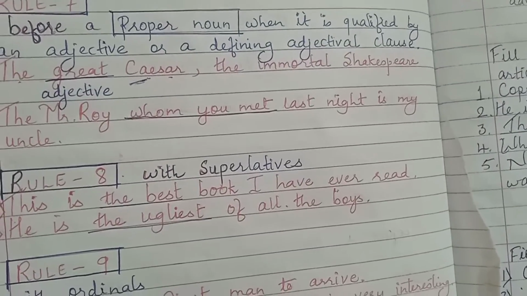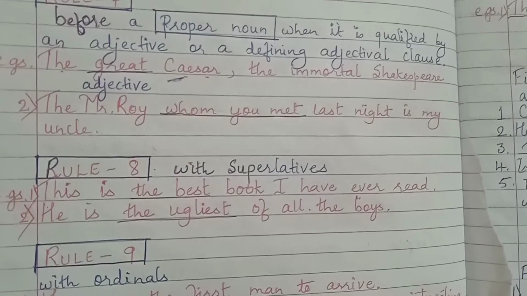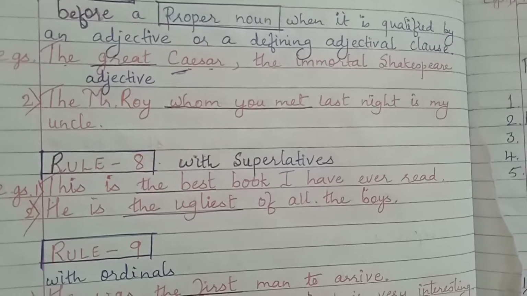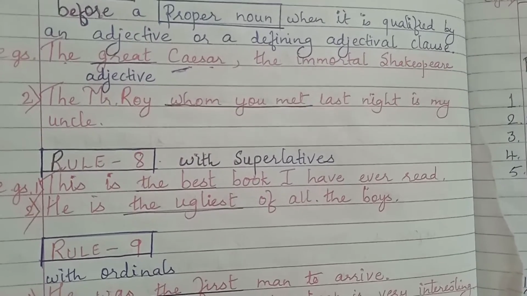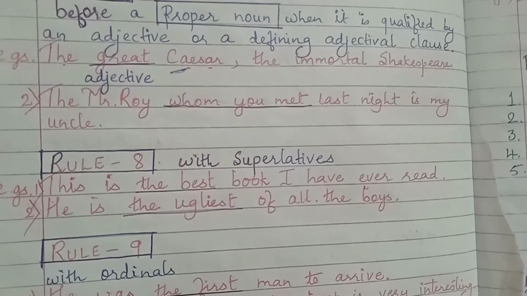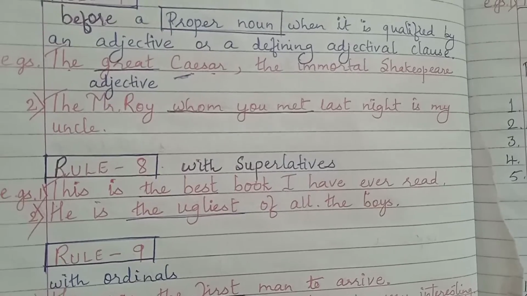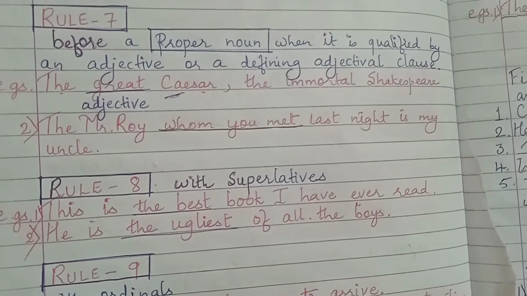In this case, the proper noun Shakespeare is described by the word immortal. So the immortal Shakespeare. The is used before an adjective to describe the proper noun Shakespeare in this example.